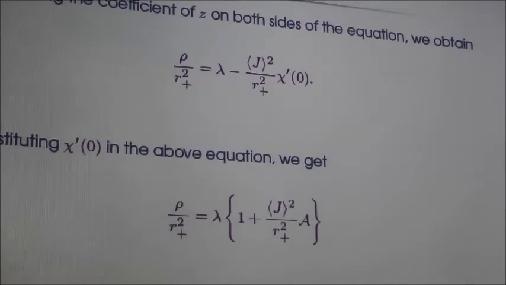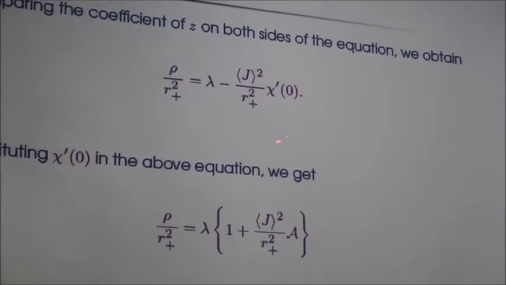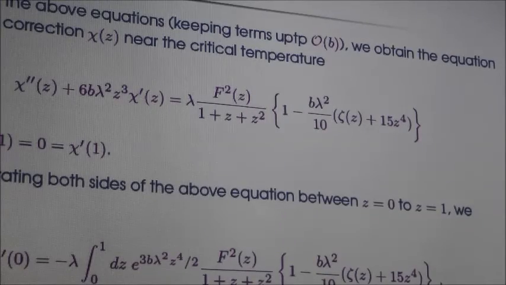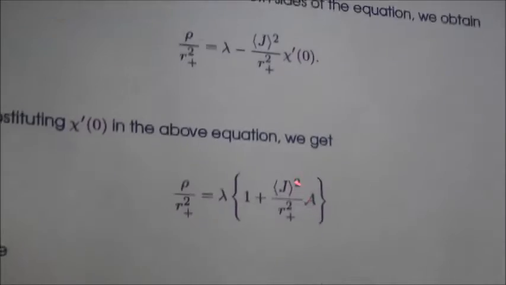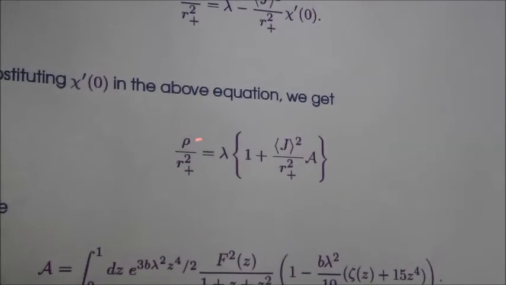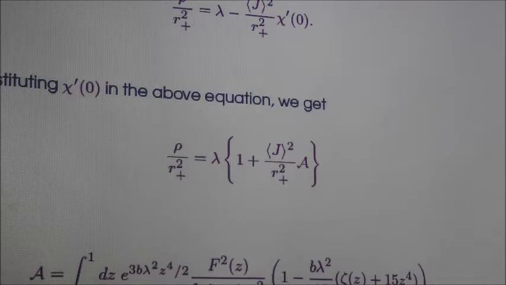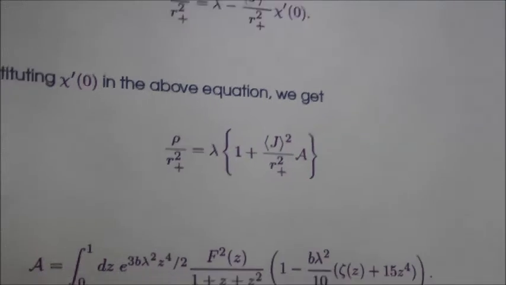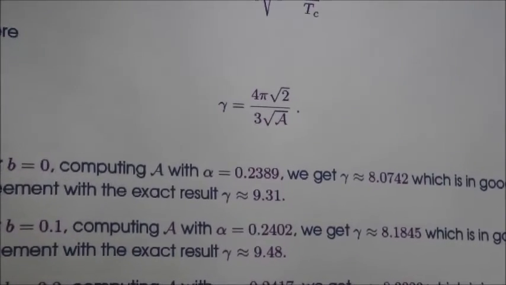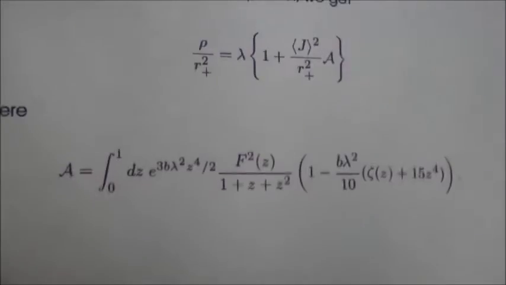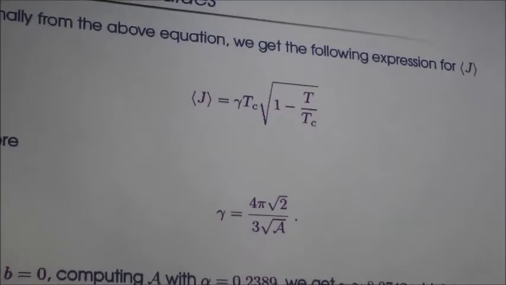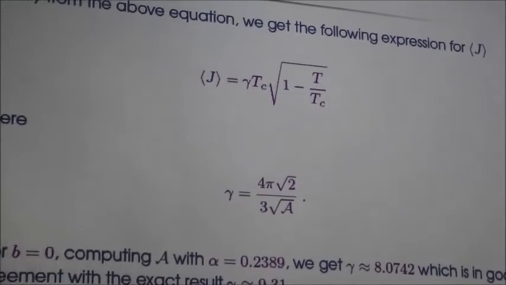Now comes the game of the condensation operator. And chi prime 0, we have already obtained an expression for in terms of capital F. So if we do that, we can simplify this equation further. So this is the relation between charge density, the horizon radius, the eigenvalue lambda that we have estimated earlier, the condensation operator, and this A is given by this expression. And if we do that, the expression for the condensation operator from this equation can be simplified, and it takes the following form.